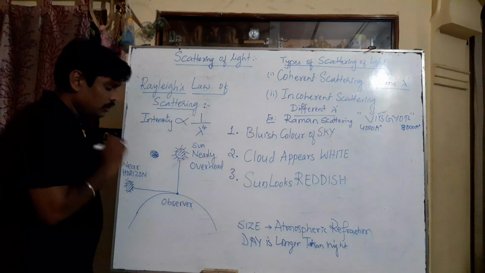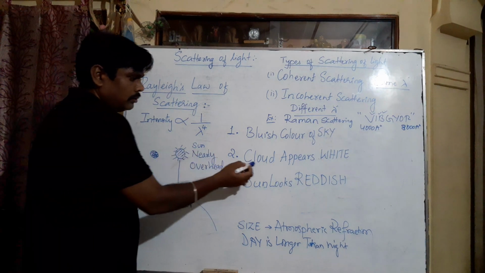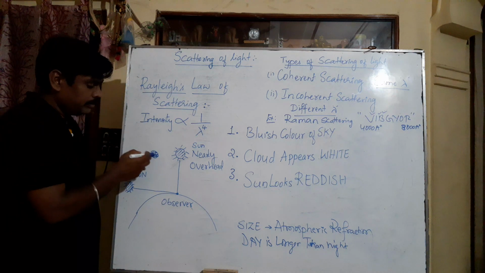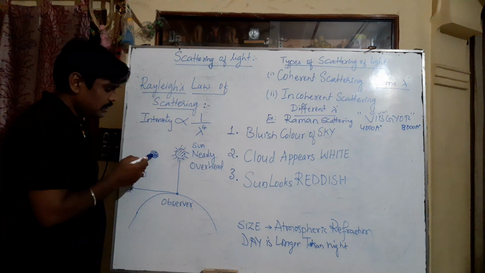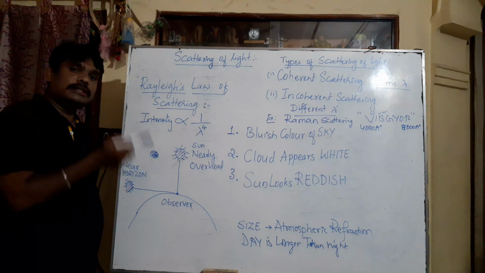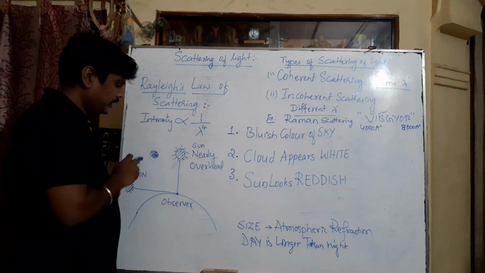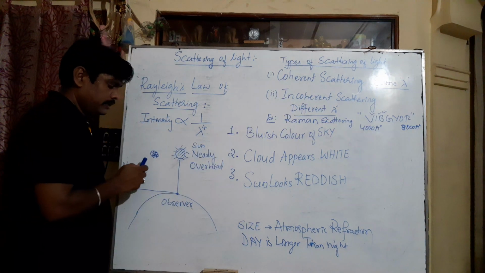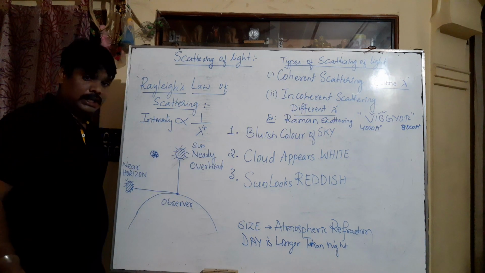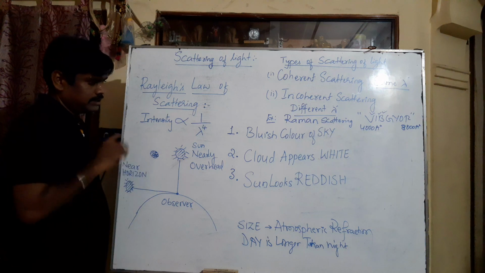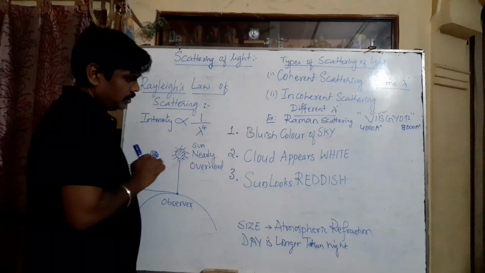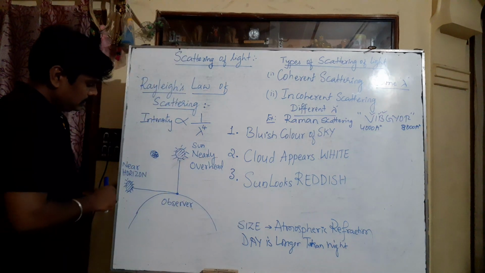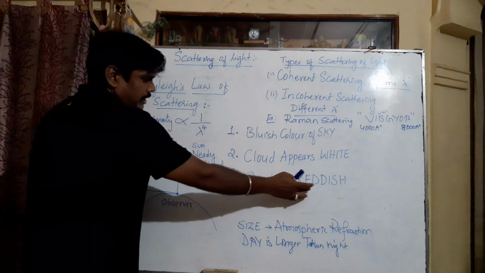But if you see the clouds, they don't look bluish in color, they appear to be white. The reason for that is the cloud molecules are almost the same size as the wavelength of light used. Therefore, all the light is scattered with the same intensity. That's why we cannot differentiate the colors in the cloud, because the cloud appears white. Now, the last one, sun looks reddish in color. Why does it look reddish in color?